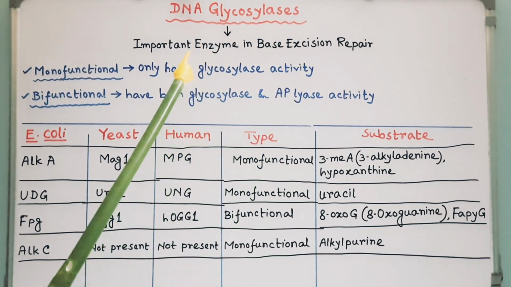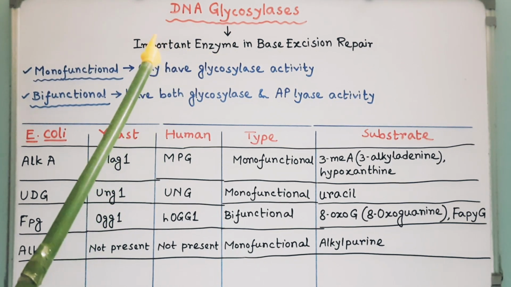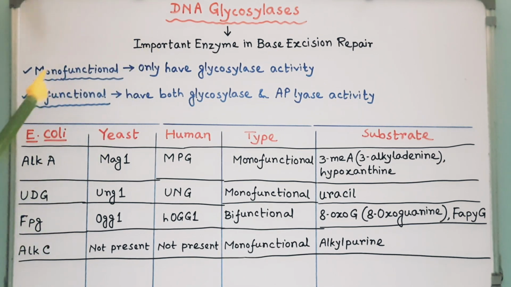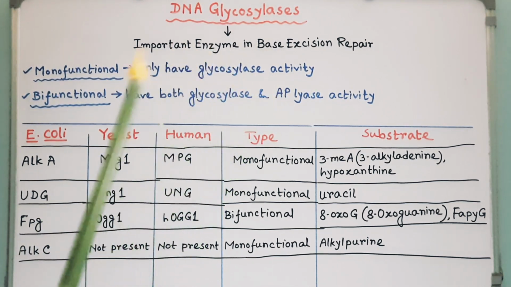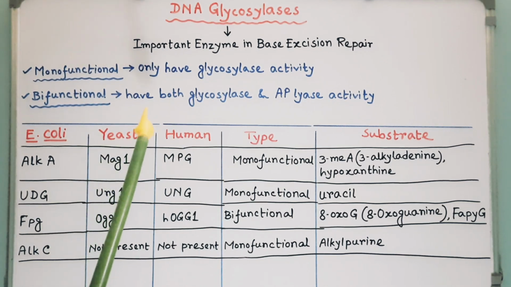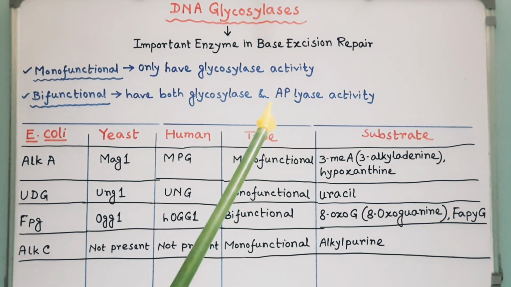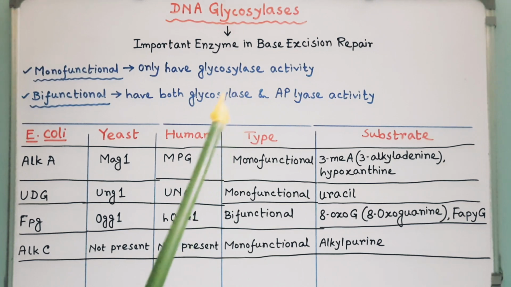These enzymes were first discovered in bacteria and have since been found in all kingdoms of life. There are two main classes of glycosylases: monofunctional glycosylases and bifunctional glycosylases. Monofunctional glycosylases have only glycosylase activity, whereas bifunctional glycosylases also possess AP lyase activity that permits them to cut the phosphodiester bond of DNA, creating a single strand break without the need of an AP endonuclease.